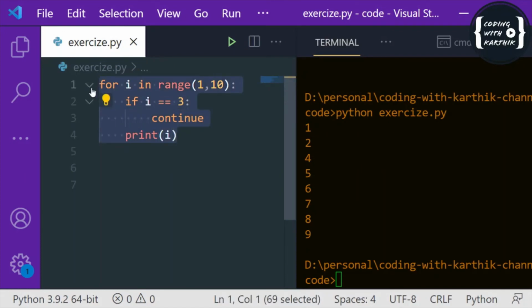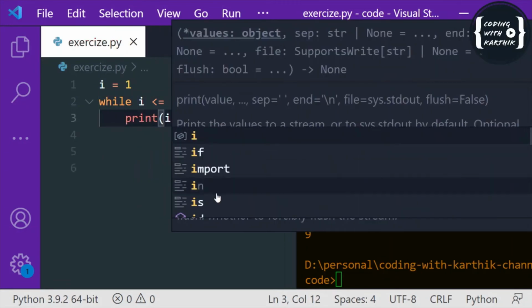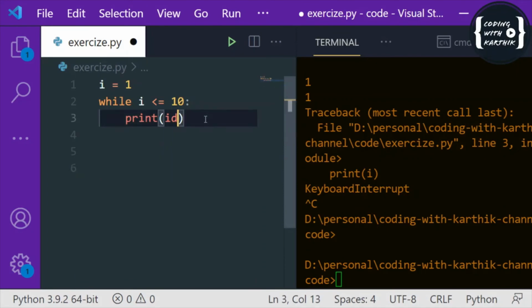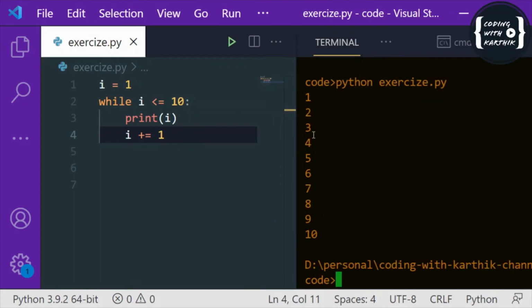And coming to the while loop also, let's say you have i equal to 1, and while i is less than or equal to 10, you just want to print i, so you can just use this. This is the mistake we make. Basically what we have to do is increment this i, otherwise it will be an infinite loop. So we have to increment this i. If I run this, you can see it prints 1 to 10.